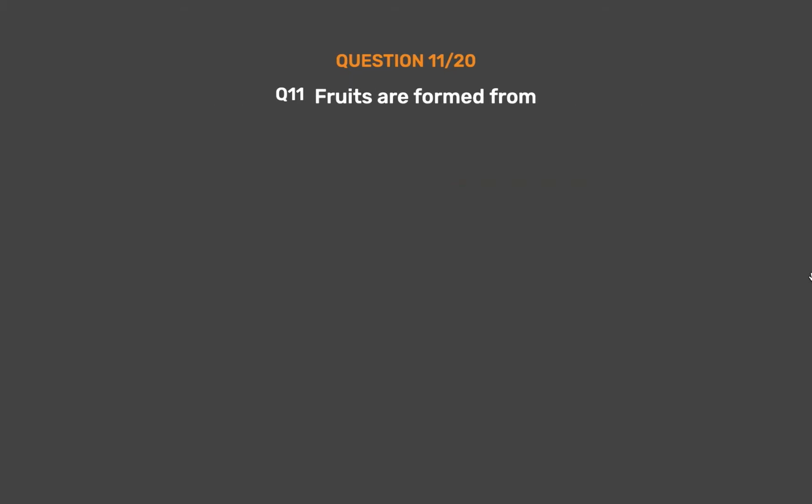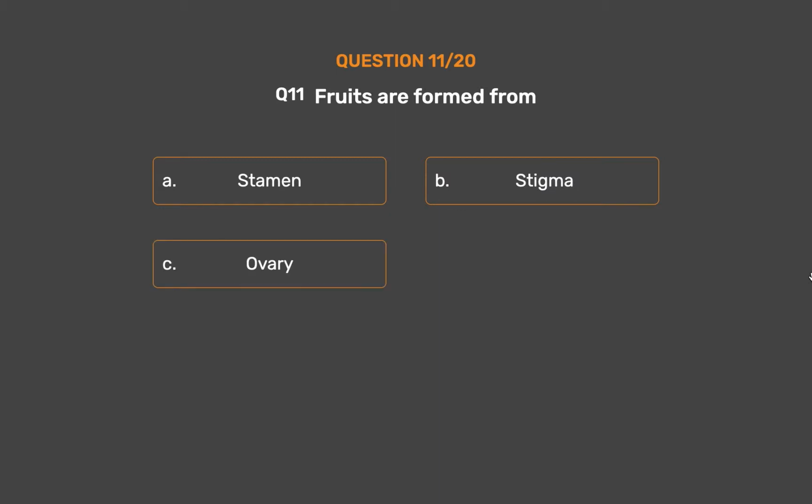Question number 11. Fruits are formed from option A, stamen. Option B, stigma. Option C, ovary. Option D, ovule.